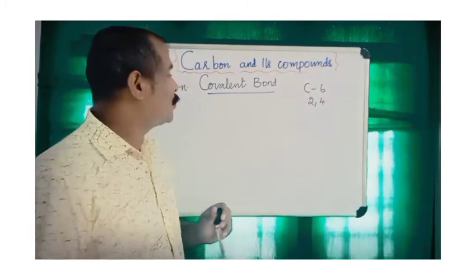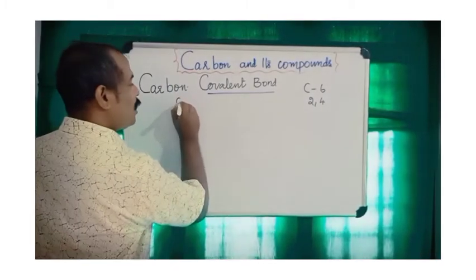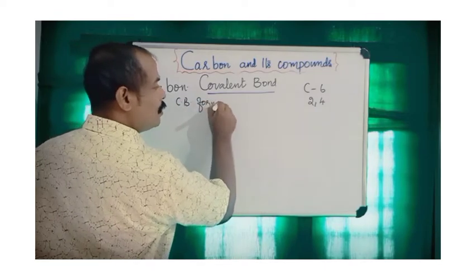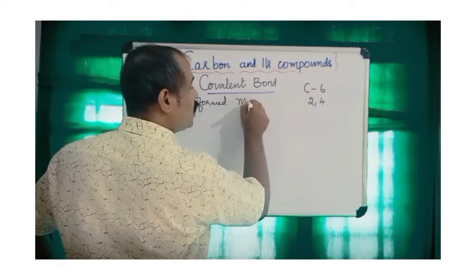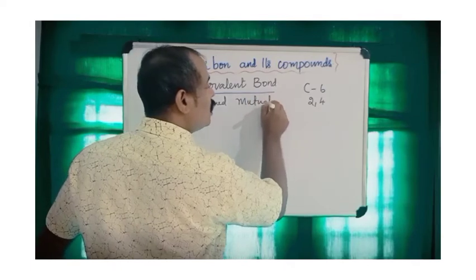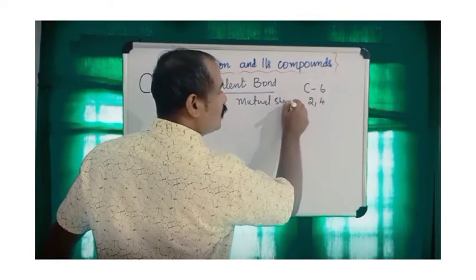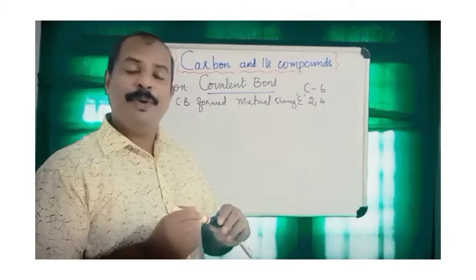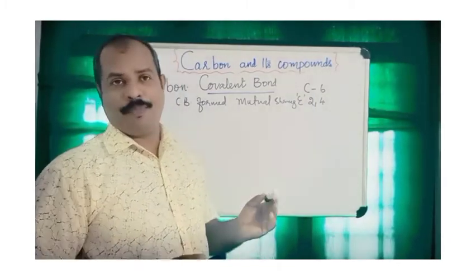So, what is a covalent bond? A covalent bond is formed by the mutual sharing of electrons.